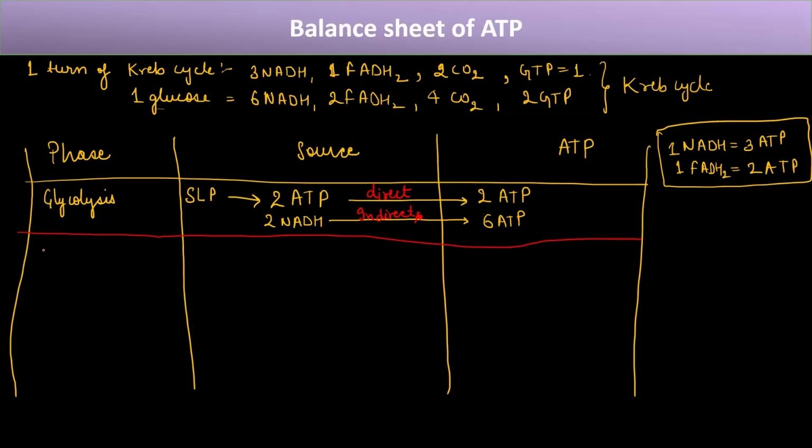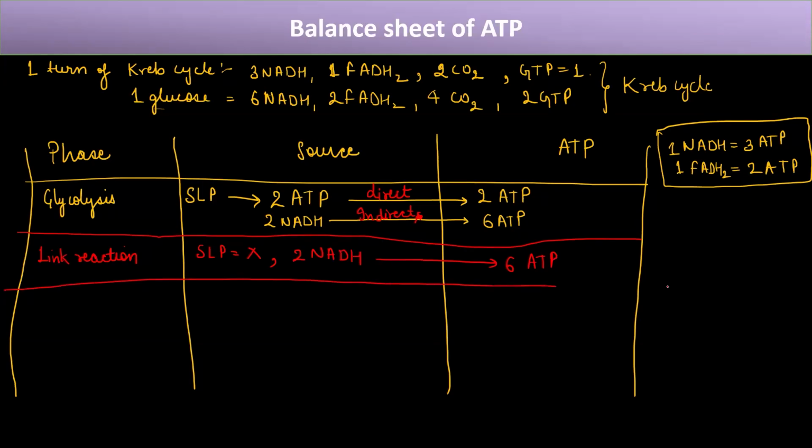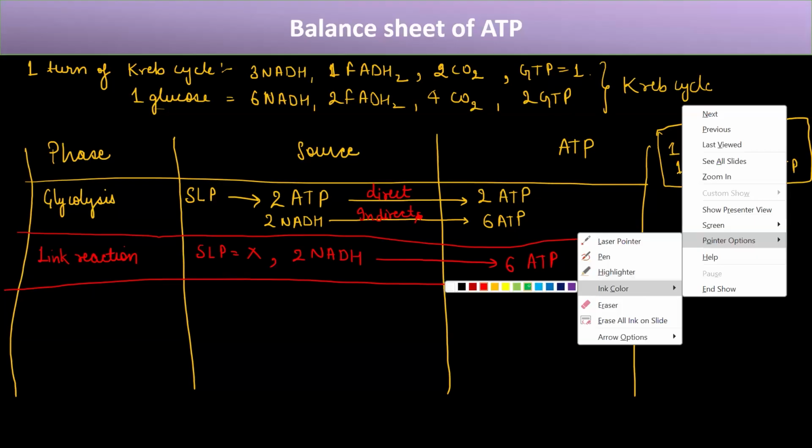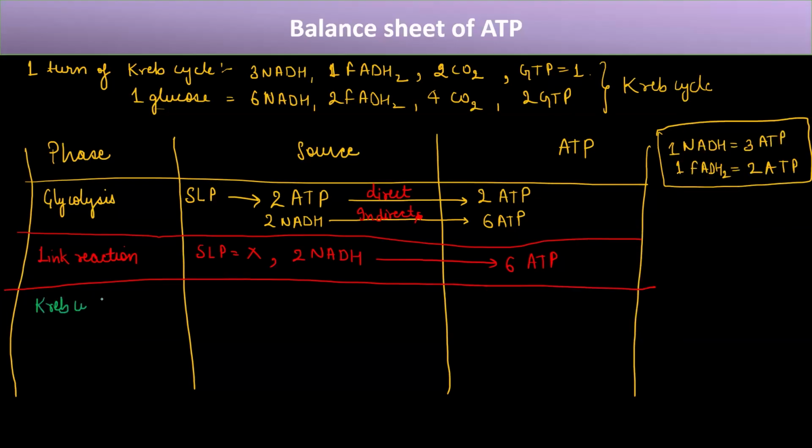Now, what is the second phase? It is the link reaction. Now in the link reaction, is there any substrate level phosphorylation? No, so there is no direct ATP. How many NADH are produced from one glucose? The NADH that is produced is 2. So we have 2 NADH, and these 2 NADH will ultimately go and produce 6 ATP. Okay, so this is the second phase, the link reaction. Now the third is the Krebs cycle that we just studied.